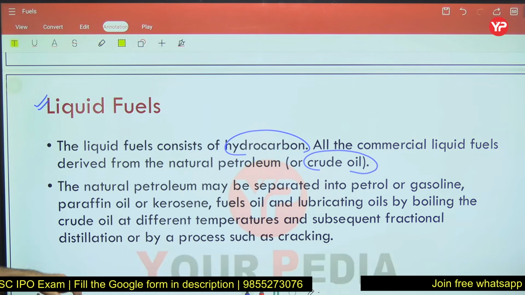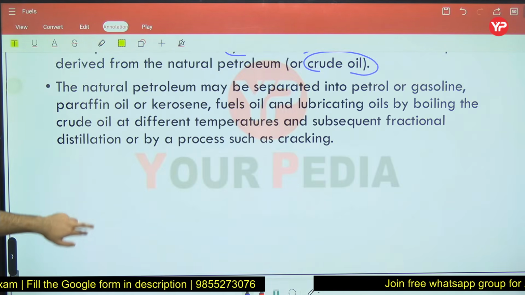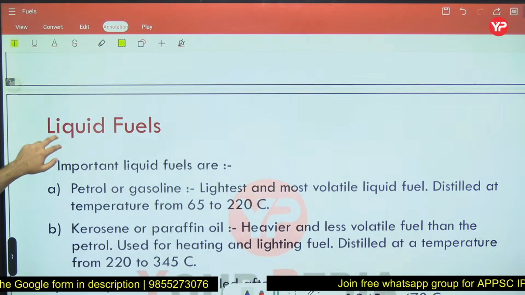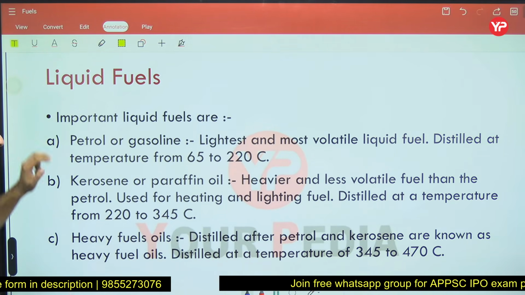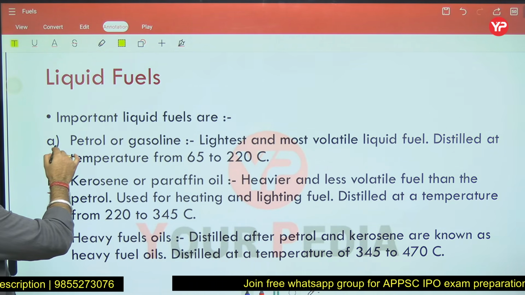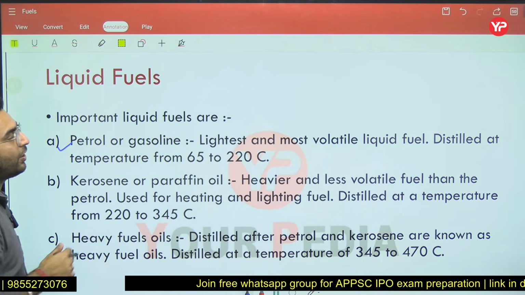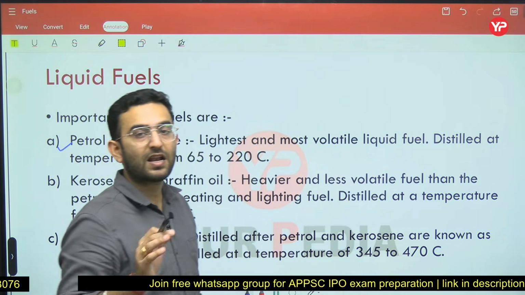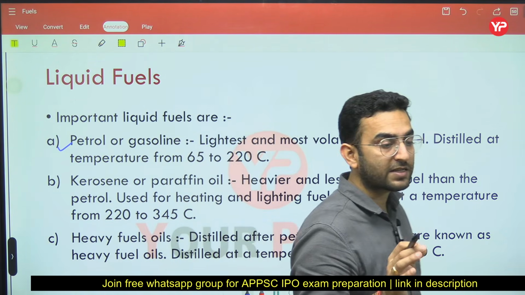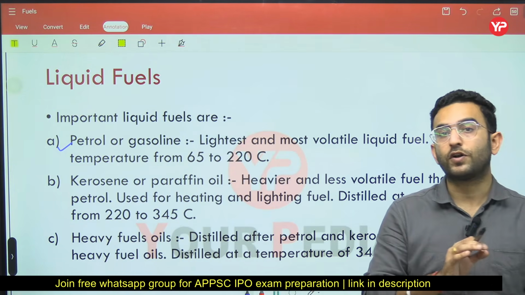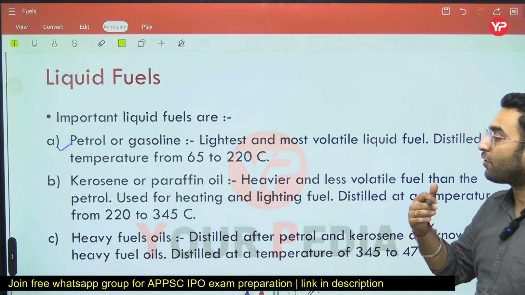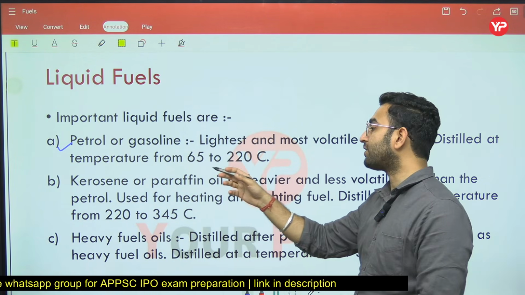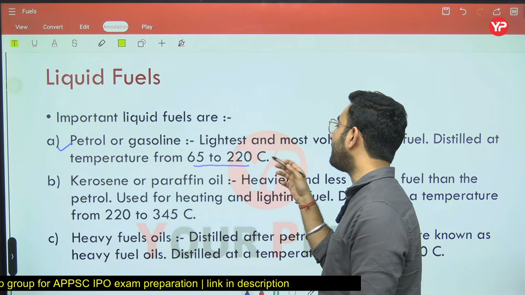So now just see, if we talk about the important liquid fuels which you have to prepare. The first one is petrol or gasoline. Petrol is generally considered the lightest and the most volatile liquid fuel. And how have we obtained this? By doing the fractional distillation from 65 to 220 degrees Celsius.